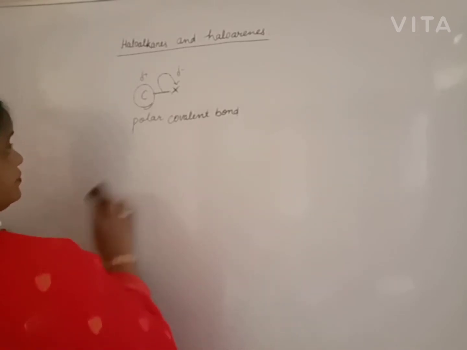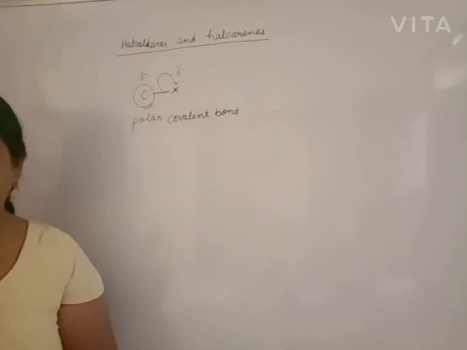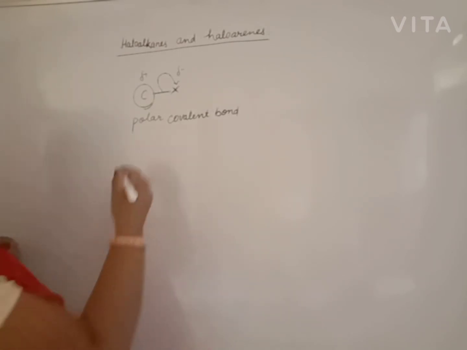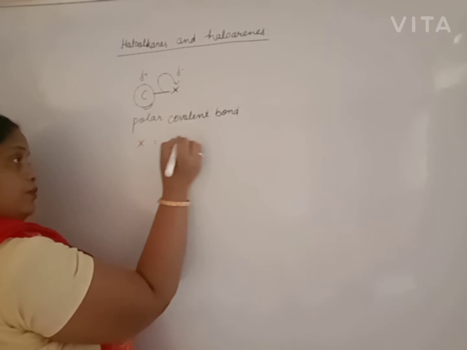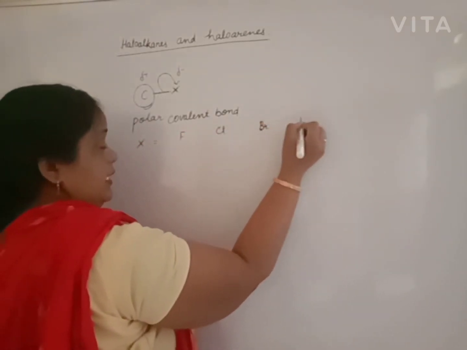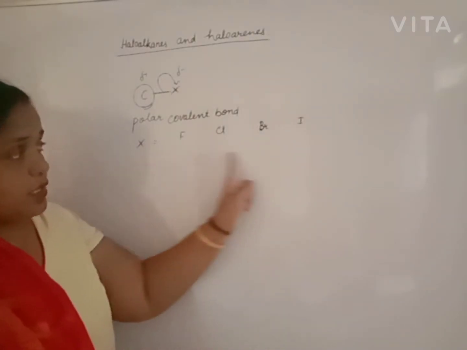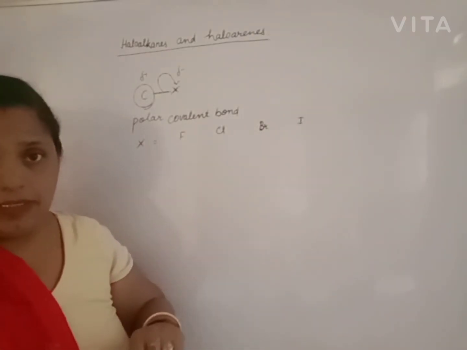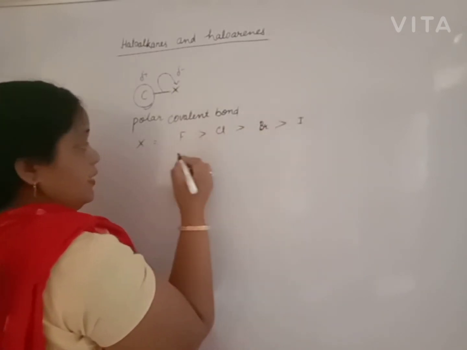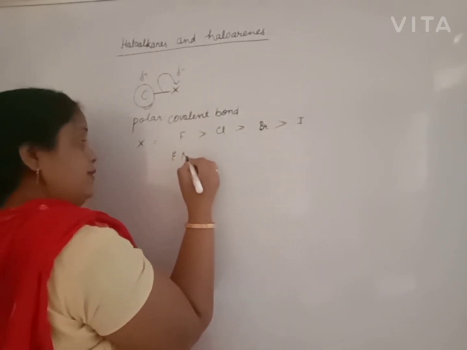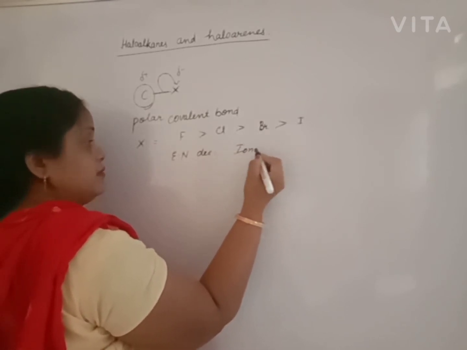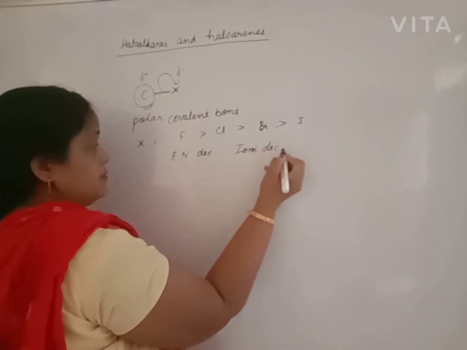Now, down the group, electronegativity decreases. The halogens are four: fluorine, chlorine, bromine and iodine. When we go down the group, the size of the atom increases and electronegativity decreases. If electronegativity decreases, ionic character decreases.